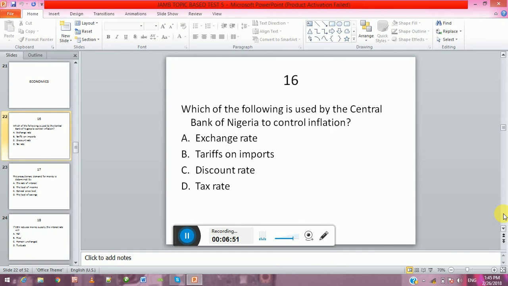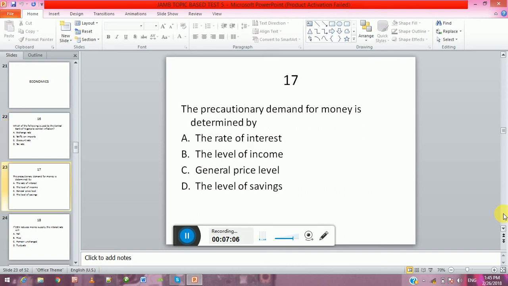Economics. Which of the following is used by the Central Bank of Nigeria to control inflation? A. exchange rates, B. tariffs on imports, C. discount rates, D. tax rates.